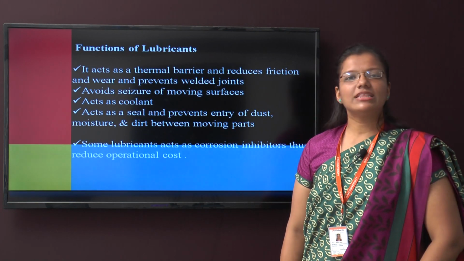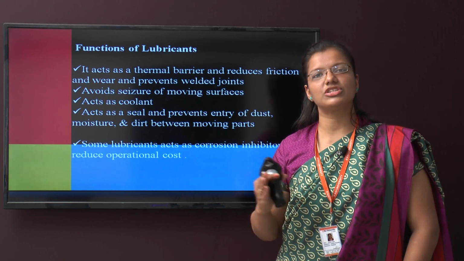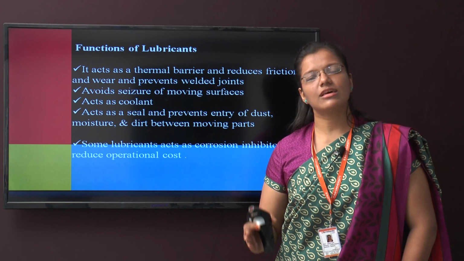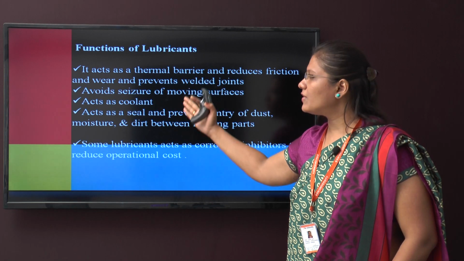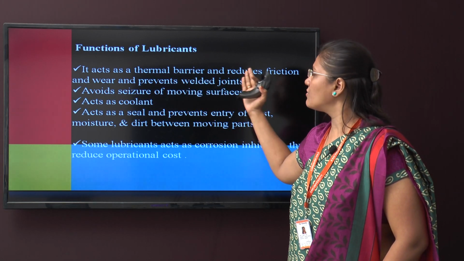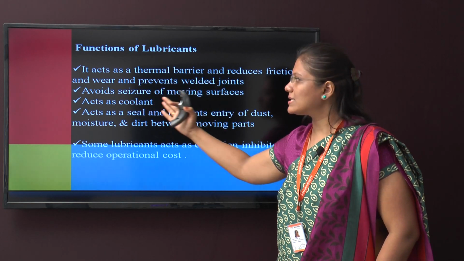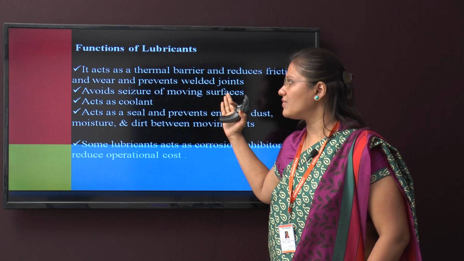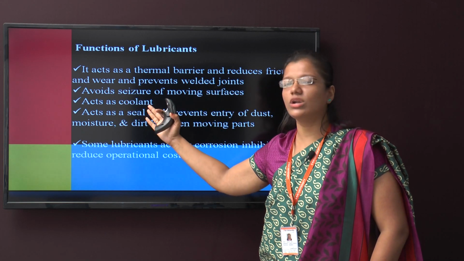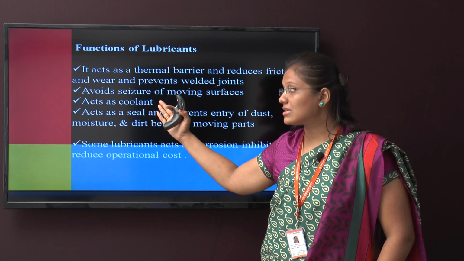Now there are basically three functions of lubricants. As we know, it will reduce wear and tear, it will reduce generated heat and it will reduce the friction between two moving surfaces. So according to that, different functions are also there. It should act as a thermal barrier, reduce friction, wear and tear, and prevent welded joints. It avoids seizure of moving surfaces by providing lubrication between them. It acts as a coolant, that means it will absorb the heat that is generated between the two moving surfaces.